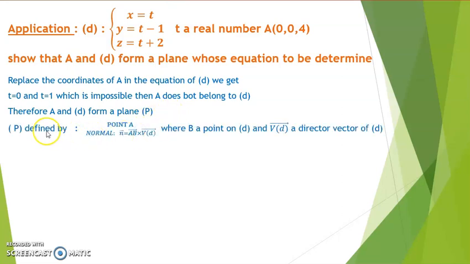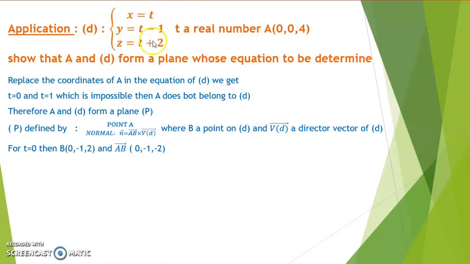Now we need to find a normal vector of the plane P to find its equation. Every plane is defined by a point and a normal. So a point on the plane P is A, and a normal to the plane P is the cross product of two vectors on the plane P. Then n is equal to AB cross VD, where B is a fixed point on D and VD is the director vector of D. So we need to find this fixed point. We can take t equals 0 by replacing t by 0 in the equation of D.